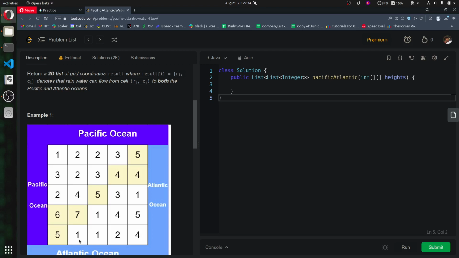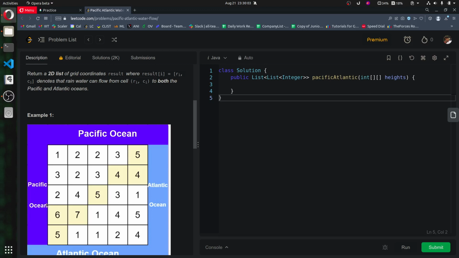Can I say that if the water will go to both the Atlantic and Pacific Ocean, it must go through this cell and this cell? Can we say that? No, we can't say that in general, because from this 5, let's say all the values are infinite except these. This is 5, this is 4, this is 3, and 4 and 3.